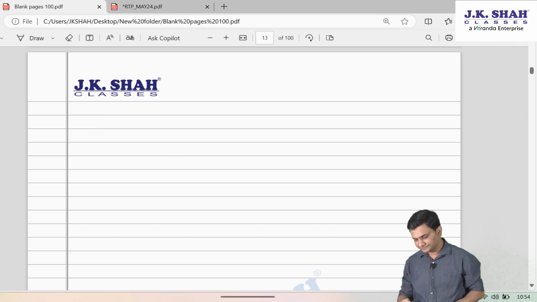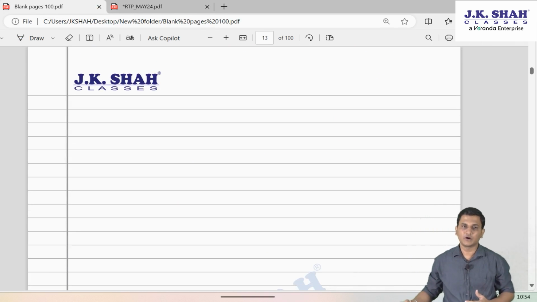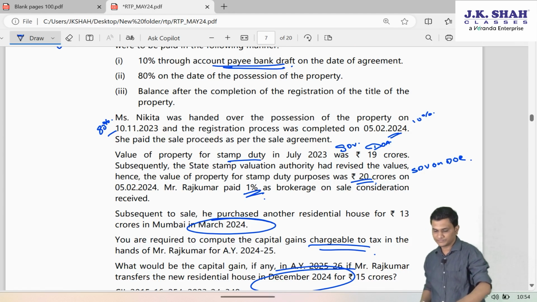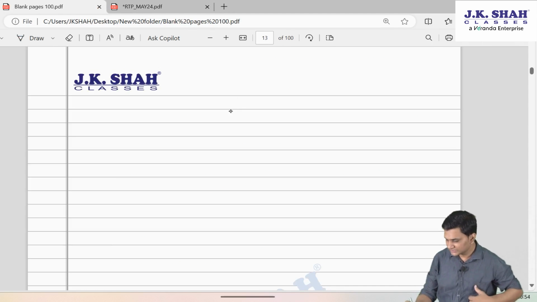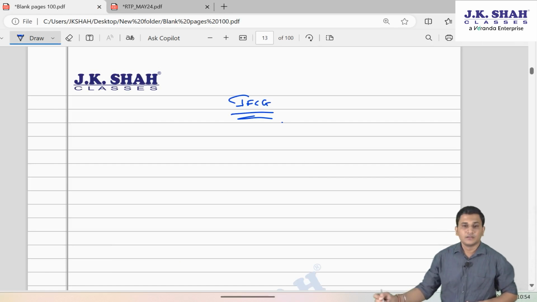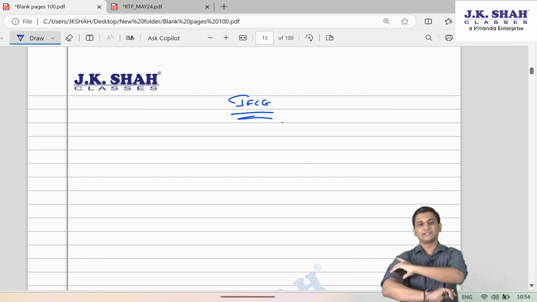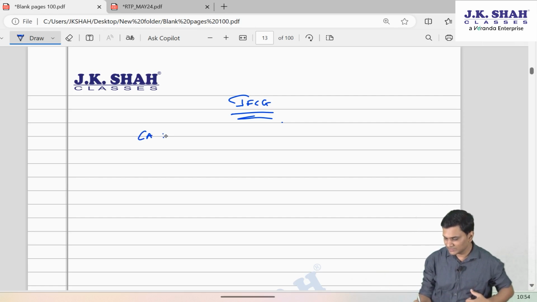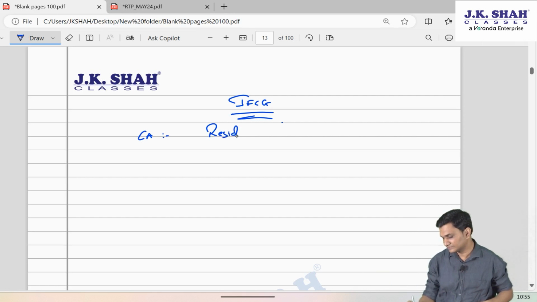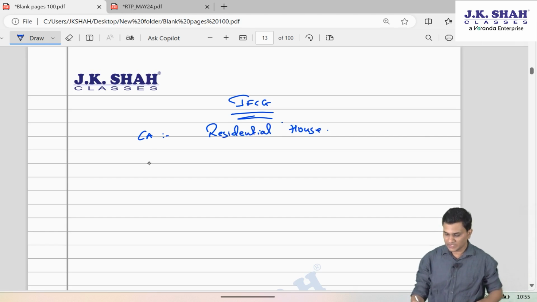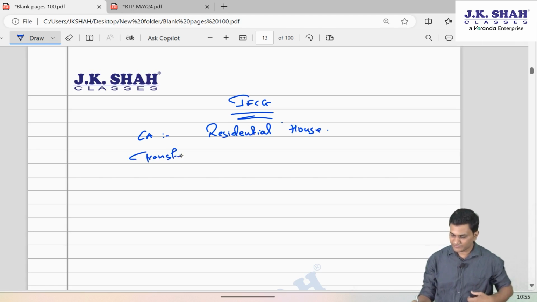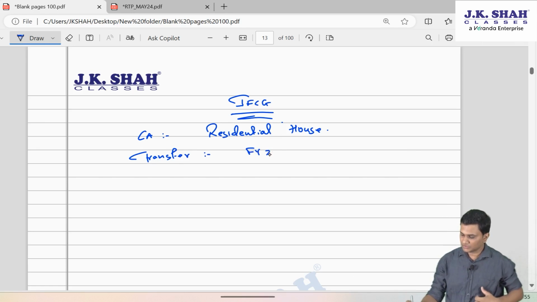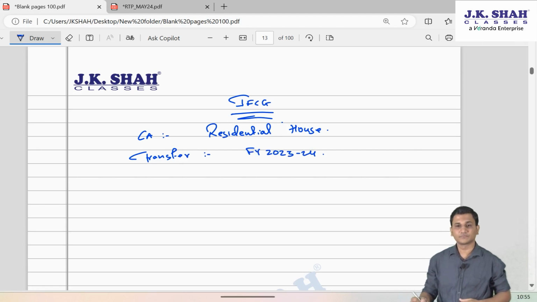In this question, first of all, let me tell you how many provisions are getting covered. First of all, this question is from income from capital gains chapter, wherein we will have to calculate the capital gain of Mr. Rajkumar on the capital asset, that is residential house. The transfer has happened in the financial year 2023-24.